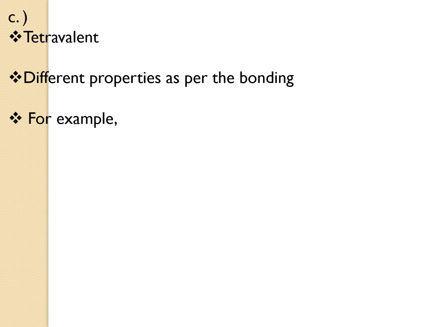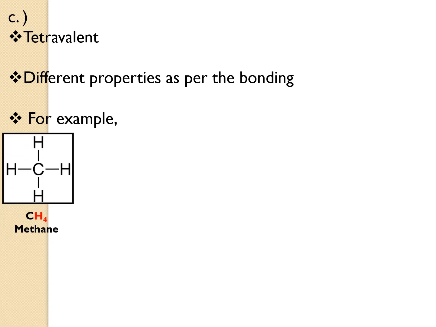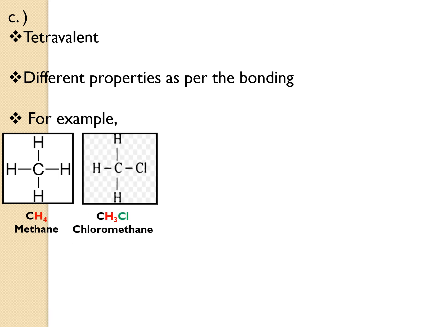Because of its tetravalent nature, it can form a variety of compounds because it has valencies. So, four different components can join to carbon, and we get a variety of compounds formed. As the bonding changes, the property of the compound also changes. Let's see. Like in the first one, there is only hydrogen, and that is why it is a methane molecule.